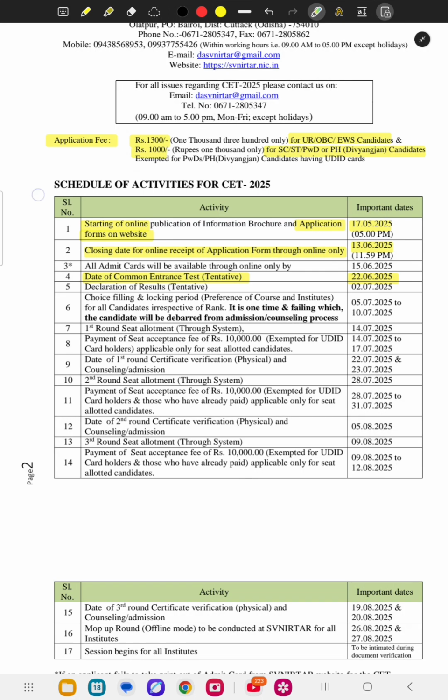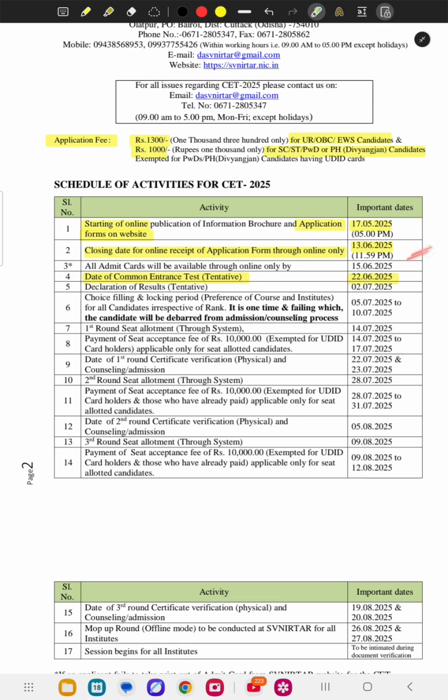And this is the schedule of activities for CET 2025, that is common entrance test 2025. First we will see the start of the online application. There is no offline form, only the online form will be available on the website. I will tell you the website. After 5 p.m. it starts, so you can check the website, log in there, and start filling the form. The closing date for the application form is 13/6/2025. So next month, 13 June 2025 is the last date. Before that you have to fill the form and pay your application fee.